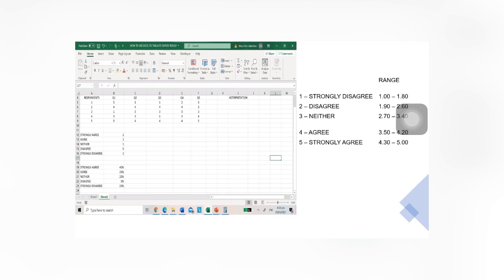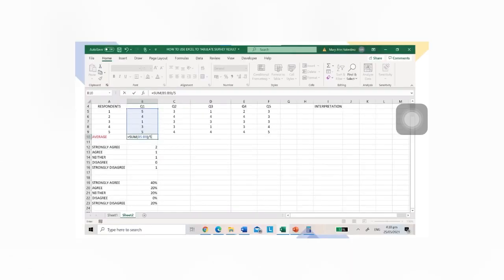Let us write the interpretation based on your respondents' responses. For example, your respondents are 5, and you have questions 1 to 5. Compute first the average for question 1.